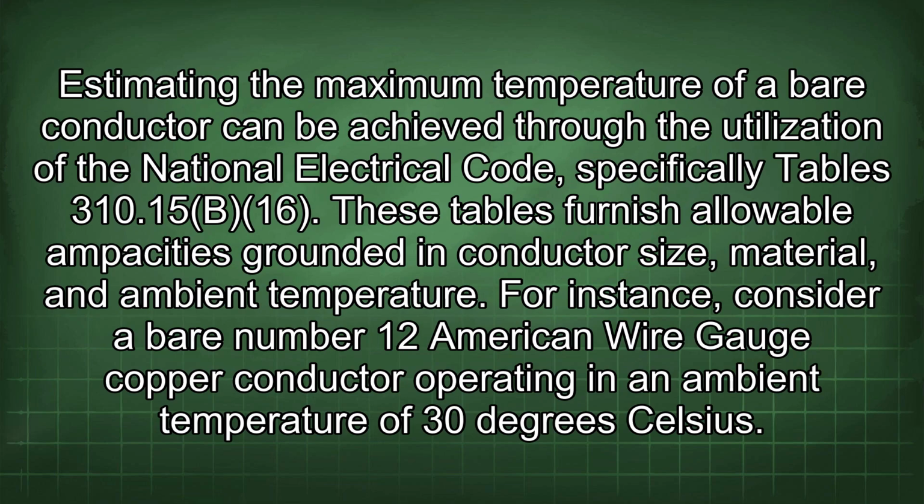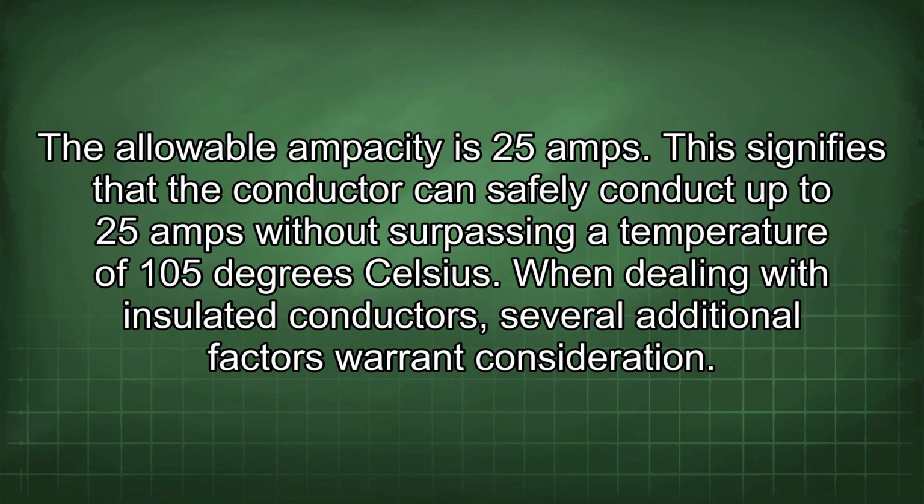Estimating the maximum temperature of a bare conductor can be achieved through the utilization of the National Electrical Code, specifically Tables 310.15(B)(16). These tables furnish allowable ampacities grounded in conductor size, material, and ambient temperature. For instance, consider a bare number 12 American wire gauge copper conductor operating in an ambient temperature of 30 degrees Celsius. The allowable ampacity is 25 amps. This signifies that the conductor can safely conduct up to 25 amps without surpassing a temperature of 105 degrees Celsius.